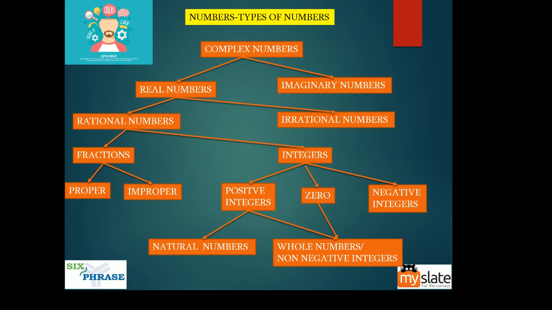Now, positive integers and zero are both called whole numbers or non-negative integers, and just the positive integers are called natural numbers. All this we are going to take a deeper look at in the next slides, guys. If you want, you can take a screenshot of this. Anyway, we'll have this video. But make sure you know this is the types of numbers.